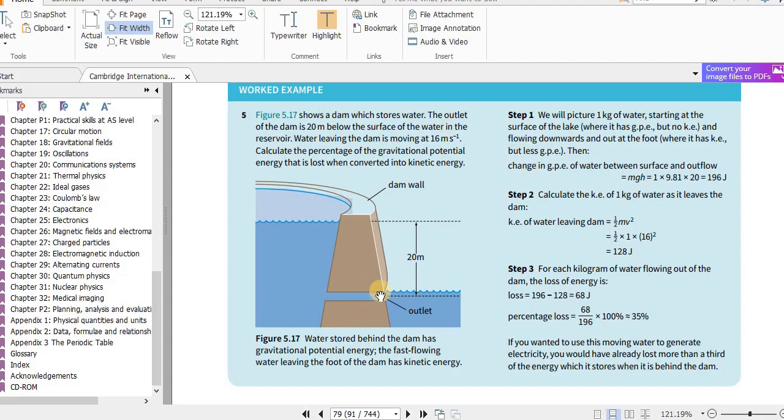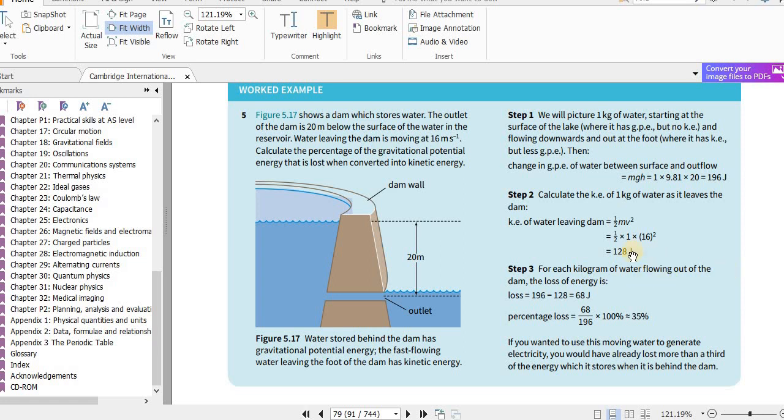Now we will find the kinetic energy over here. That is again half mv squared. M is 1, so you have 128 joules of kinetic energy, and 196 joules of original energy here, which is the gravitational potential energy. Now if there was no energy loss, then the kinetic energy here should be equal to the gravitational potential energy there, but it is not the same. So the difference in the energy is the energy lost due to heat, due to other factors, due to friction.